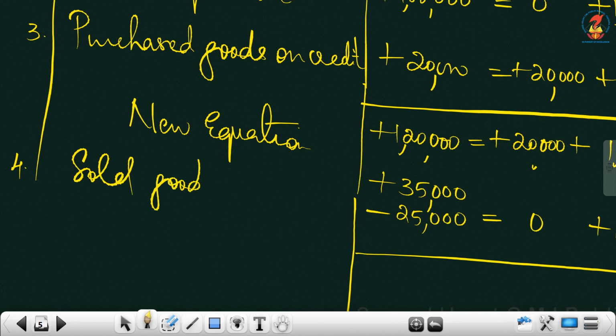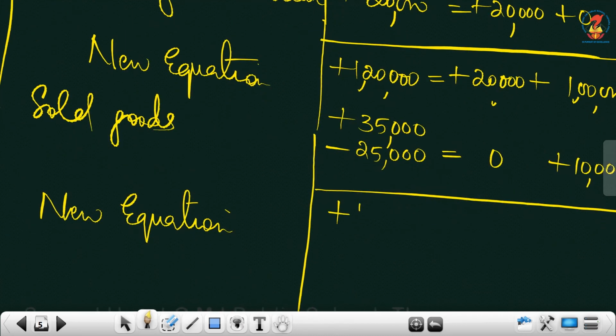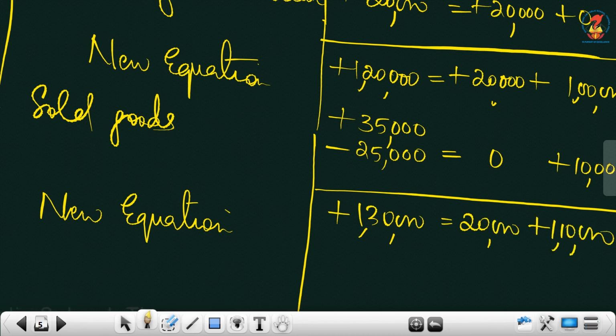Sold goods, that's enough. Sold goods. And write new equation. It's now 1,30,000 is equal to 20,000 plus 1,10,000. See whether it is correct. 1,10,000 plus 20 is 1,30,000.